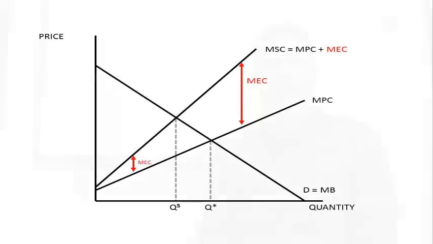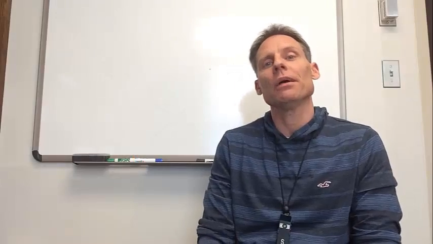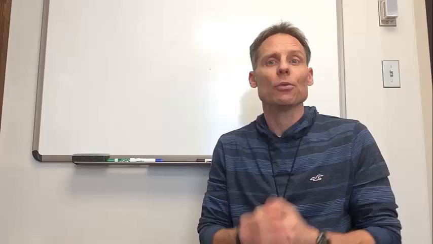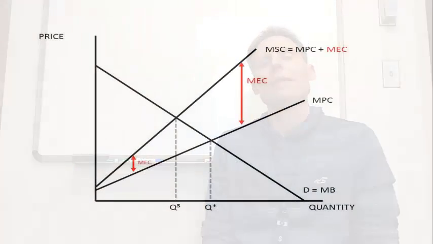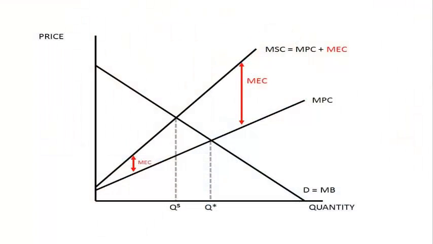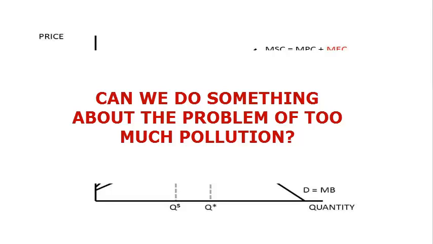All right, when we look at this diagram, we see that when the firm chooses a quantity for which to maximize profits, they equate the marginal benefit, the demand curve, to their marginal private cost. But we also see that this output level is too much. This is why we have too much pollution. All right, so this diagram shows that we have too much pollution. The question then becomes, can we do something about it?